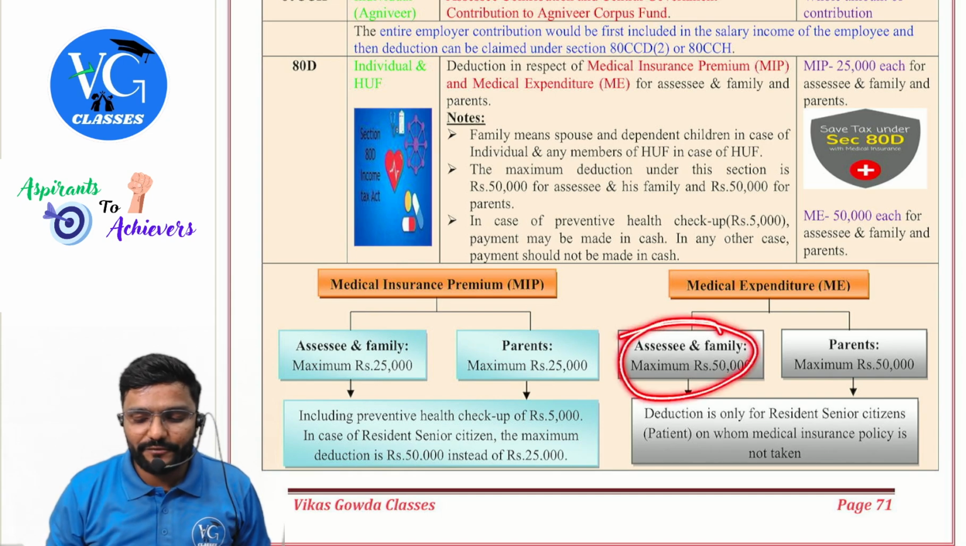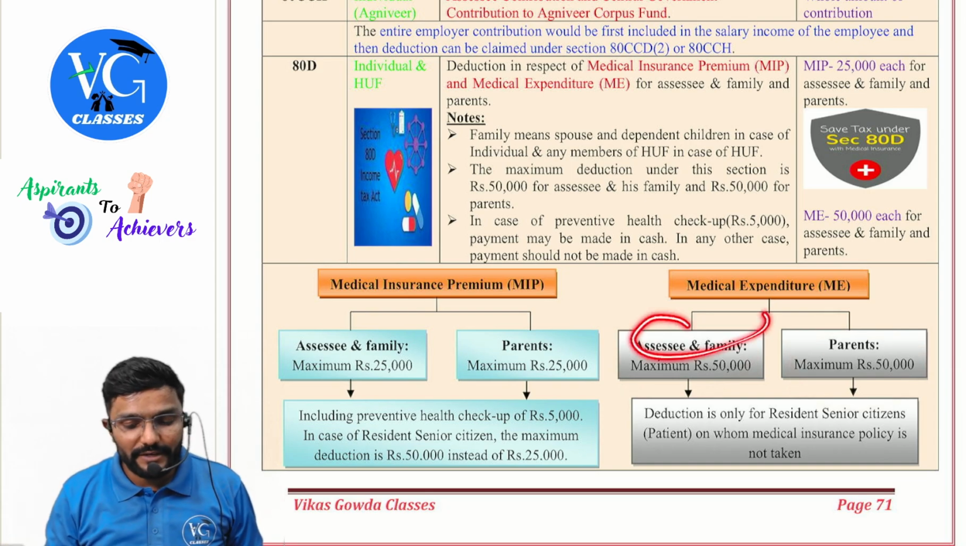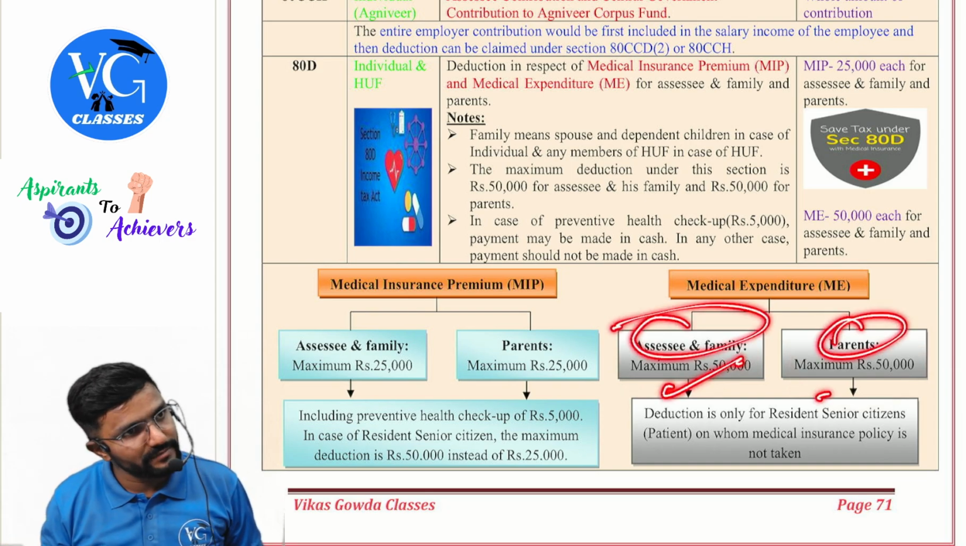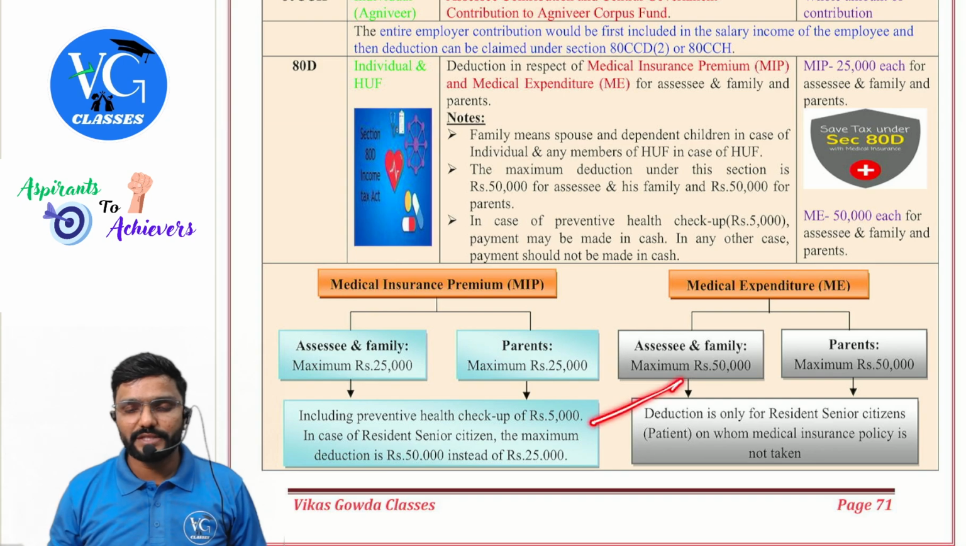How much, sir? For assessee and family, 50,000. For parents, 50,000. Both put together. Okay, means for assessee and family, both put together, 50,000. For parents, 50,000. So 50 plus 50, sir? Yes. So the condition you can see.